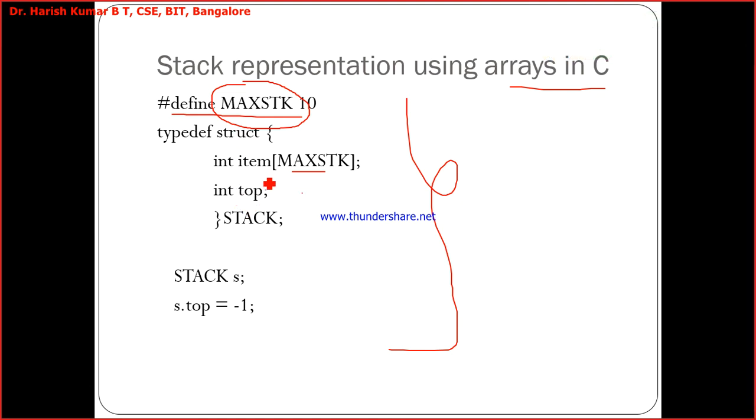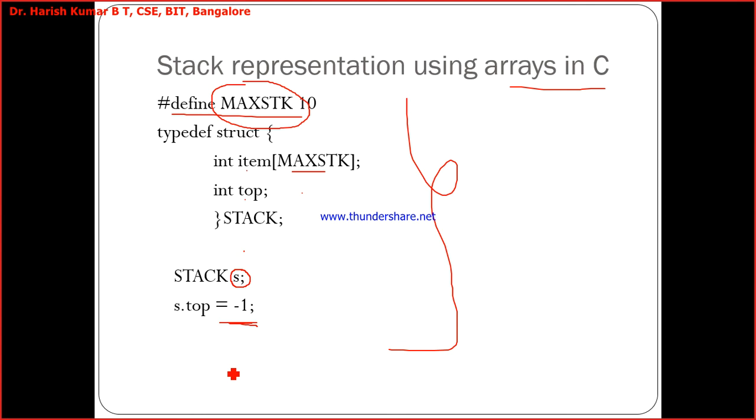And inside this structure I have elements: the item, the top, and then the stack. Now this S is the variable of this structure, and using this variable I access the top member of this structure and initialize it to -1.